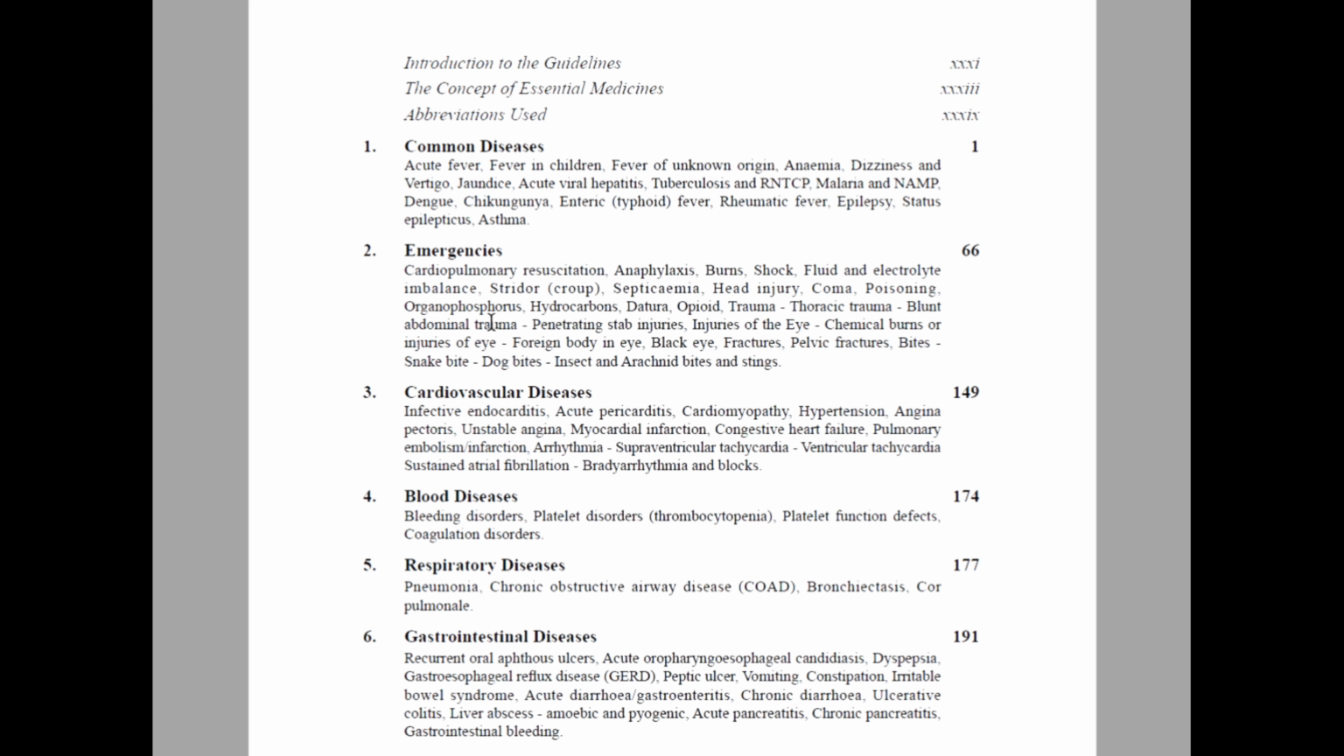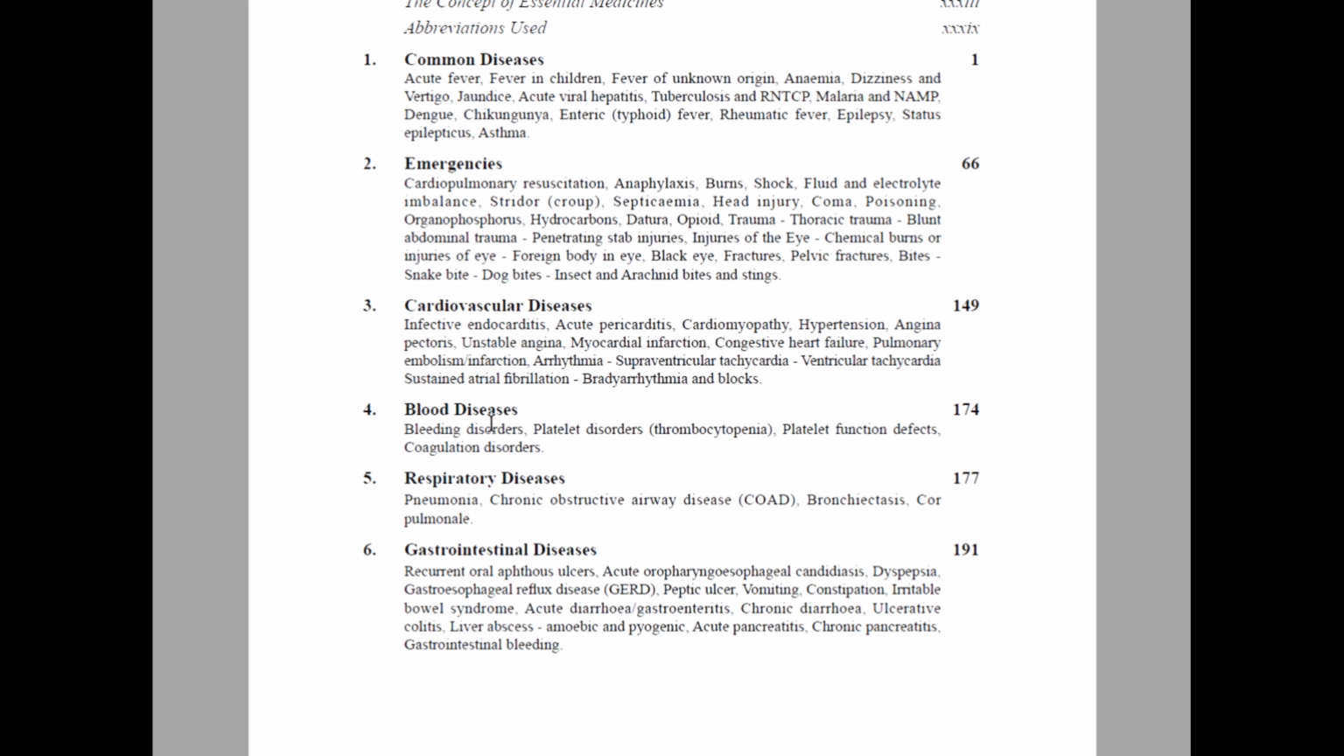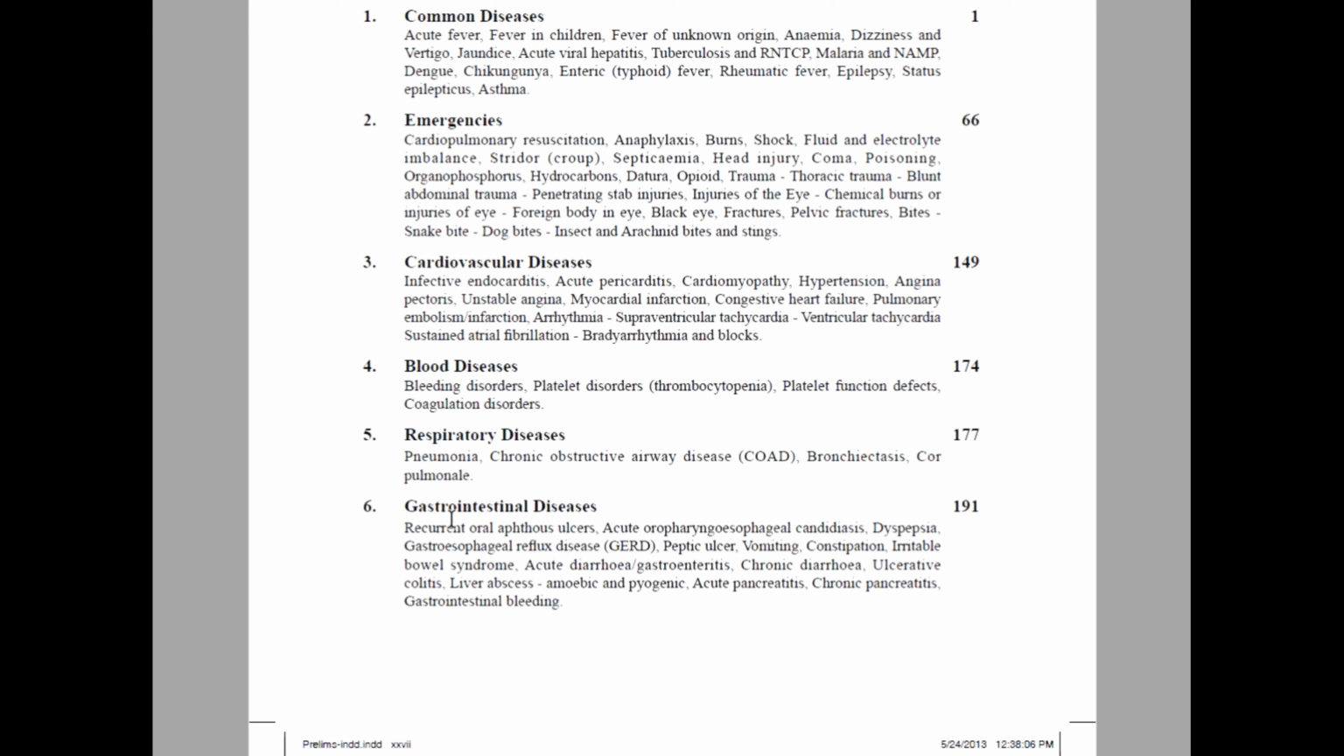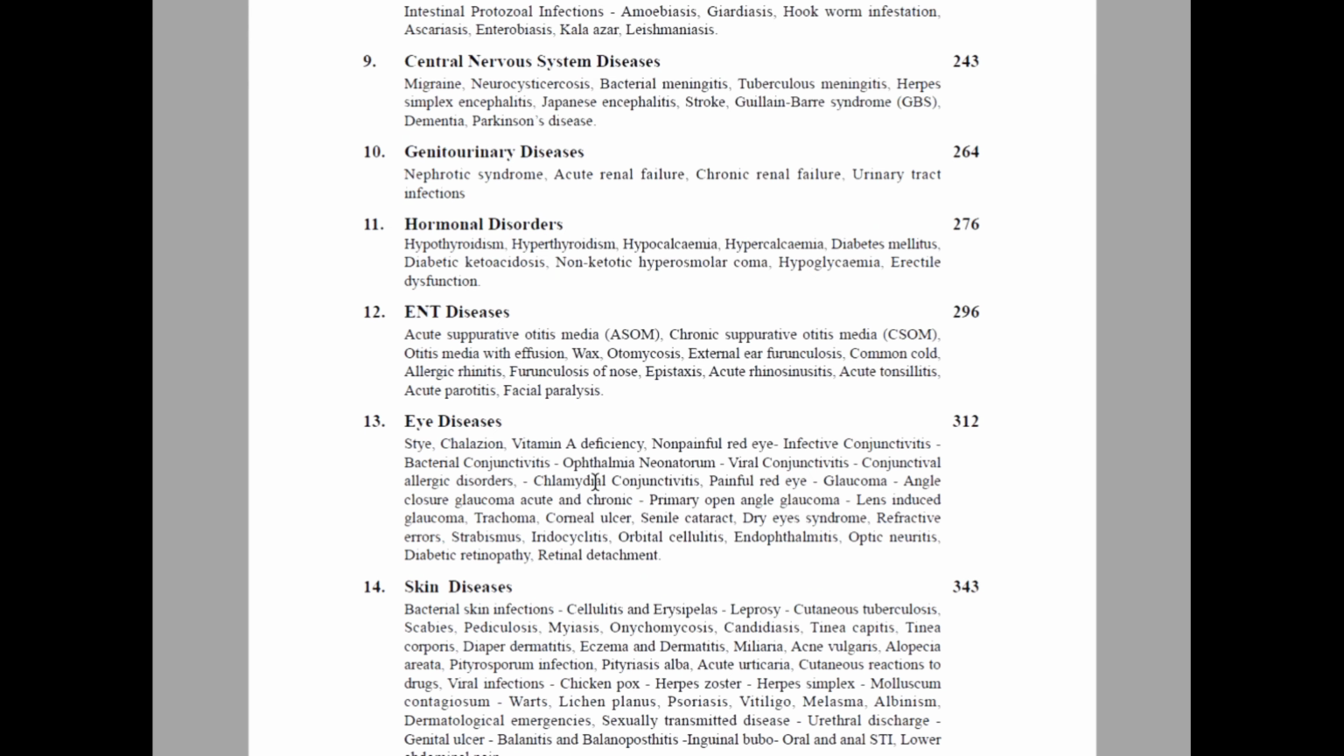And the next are the remaining systems like cardiovascular system, blood, respiratory, gastrointestinal. These are the other system-based common diseases, the prioritized diseases discussed in this particular textbook. For the pediatric conditions, they have given a separate section for the pediatric population, and many diseases or symptoms in pediatrics are covered in this chapter.